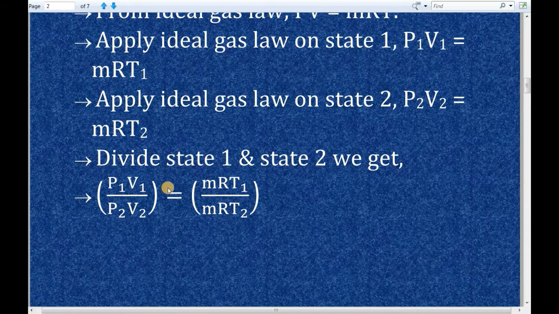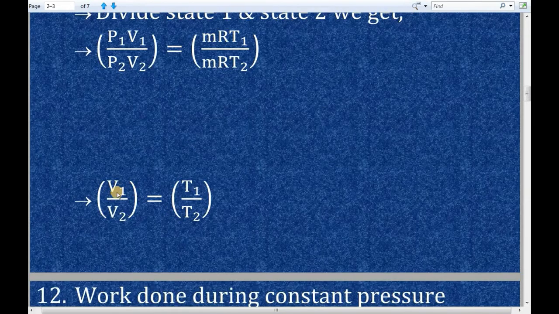So in this formula, P1 and P2 gets cancelled because this is a constant pressure process. And the mass of the gas at state 1 and mass of the gas at state 2 gets cancelled, because as I said earlier, the mass of the gas remains constant throughout the process. Therefore, this M and this M gets cancelled. Next, R. The gas constant value is constant throughout the process. Therefore, the R in the numerator and the R in the denominator gets cancelled. So after cancelling all the terms, the remaining terms will be V1 by V2 is equal to T1 by T2. So this is the relationship between the volume and temperature values during constant pressure process.